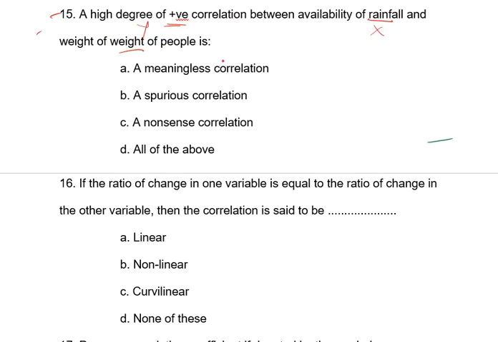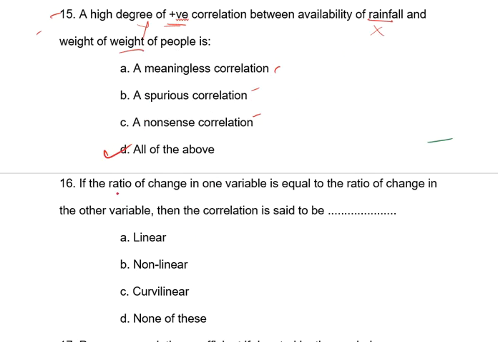A meaningless correlation, wrong. Spurious correlation is also wrong. Nonsense correlation is also not the one answer. Individually, each would be wrong, but for this question, all are correct.